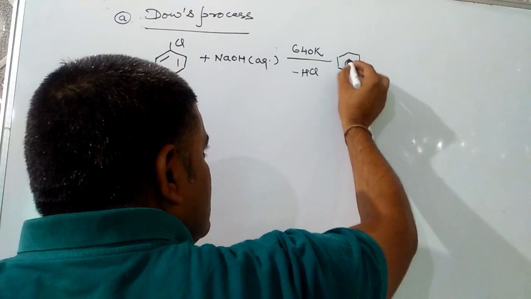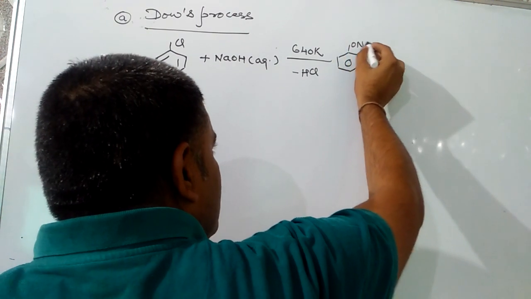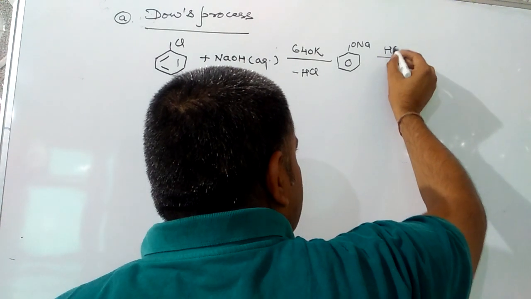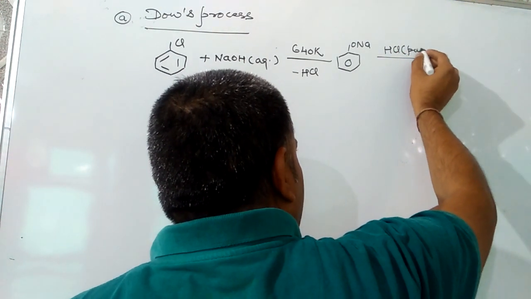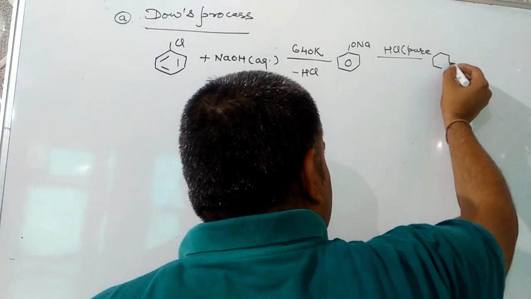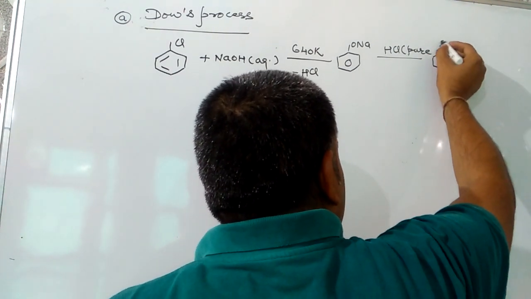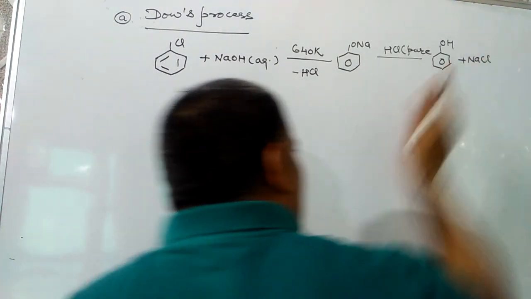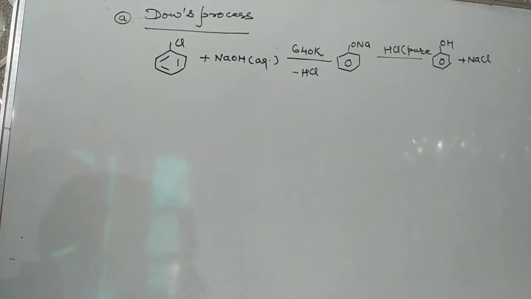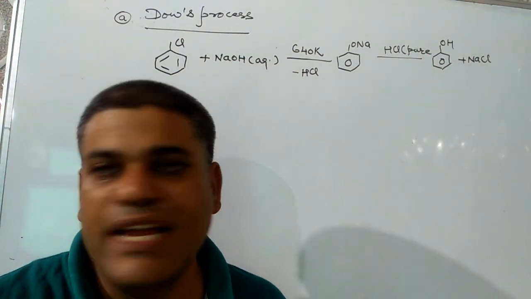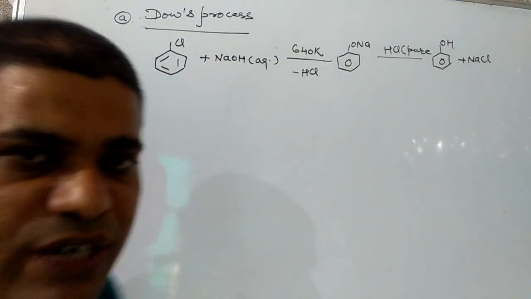That sodium phenoxide can react with HCl to give phenol. As we can see, the temperature is very high due to the lesser reactivity of chlorobenzene for nucleophilic substitution. Now, with an increase in electron withdrawing groups, the reactivity will increase, so the temperature should decrease.